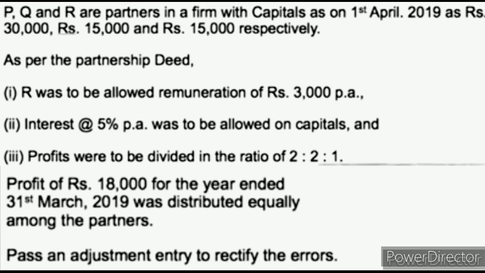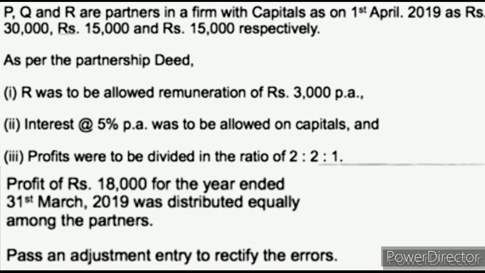That too after appropriation, like after R got the remuneration from the firm, and after giving interest to the partners at 5 percentage on their capital, that profit should be distributed as per 2 is to 2 is to 1. But wrongly they have distributed that profit amount equally to all the partners. That profit money was distributed before giving effect to the remuneration and interest to the partners. So as per this problem, R did not get his remuneration and the partners did not get interest on capital money also. So now they are asking to adjust that